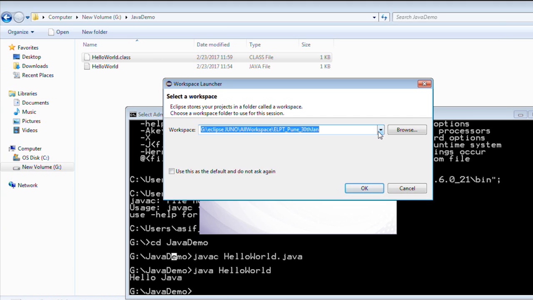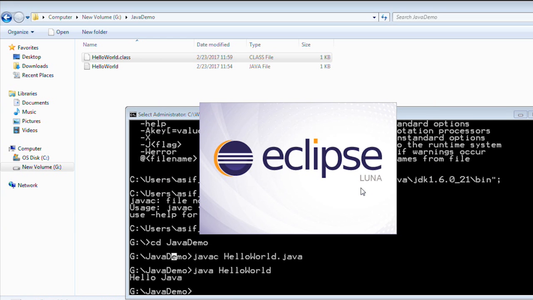Once we start Eclipse, it will ask us for the workspace. What is this workspace? A workspace is just where you want to store your projects, where you want to create your applications. For now I'll give a new name, I'll create a new path. I'll say Java demos, which is created under this directory, G Eclipse Juno, all workspaces, and Java demos, right? This is where I want to store my applications. Just click OK. It will take some time to start.